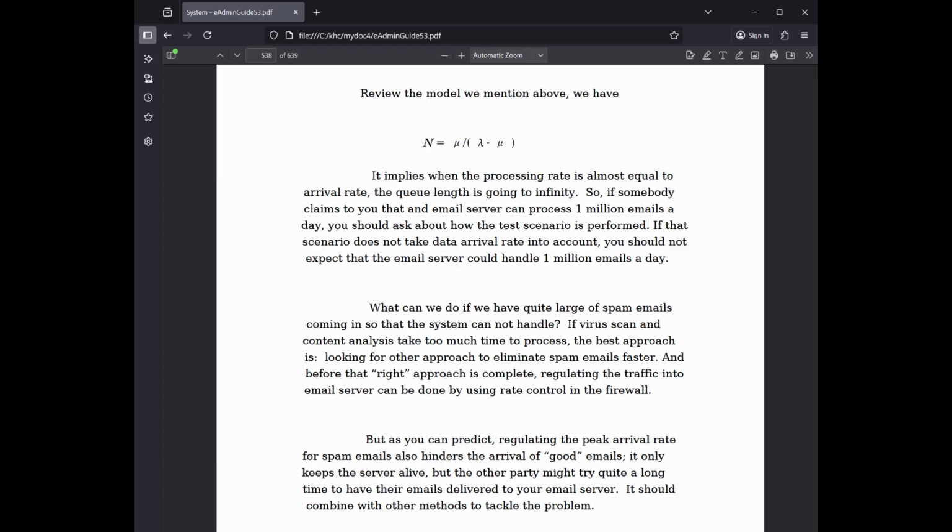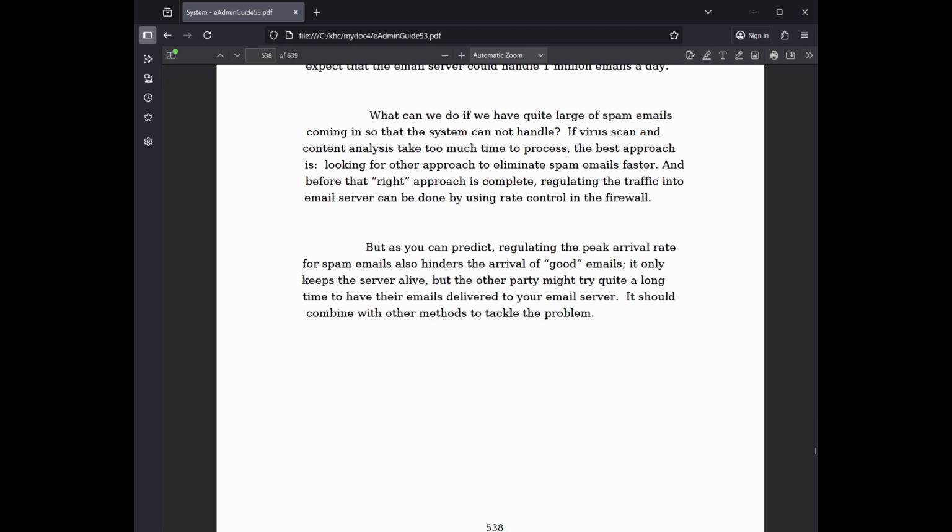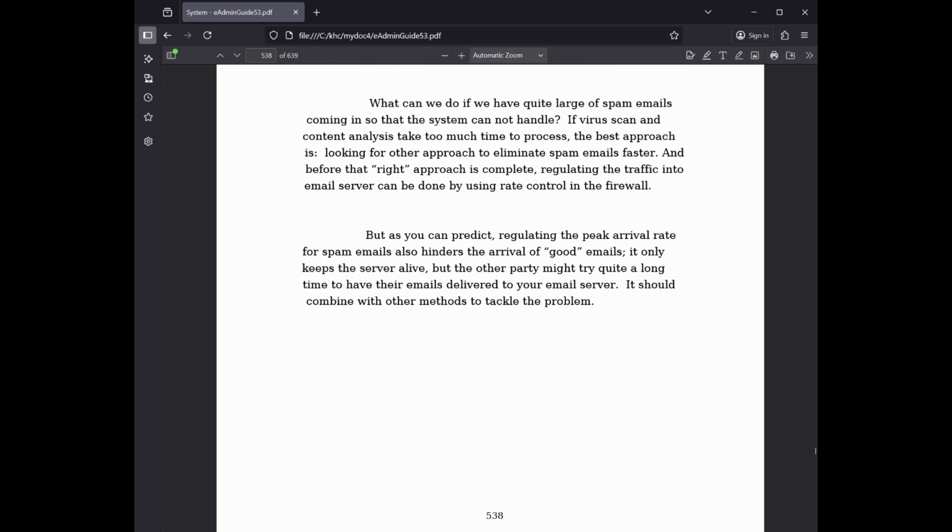What can we do if we have quite large spam emails coming in so that the system cannot handle? If virus scan and content analysis take too much time to process, the best approach is looking for another approach to eliminate spam emails faster. And before that right approach is complete, regulating the traffic into the email server can be done by using rate control in the firewall. But as you can predict, regulating the peak arrival rate for spam emails also hinders the arrival of good emails. It only keeps the server alive, but the other party might try quite a long time to have their emails delivered to your email server. It should combine with other methods to tackle the problem.